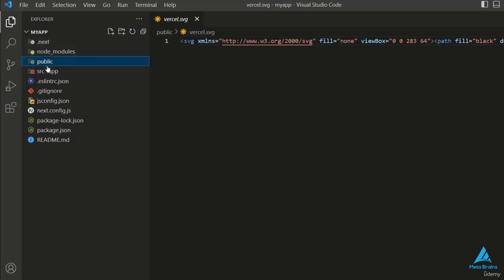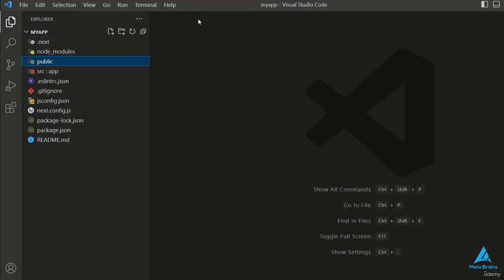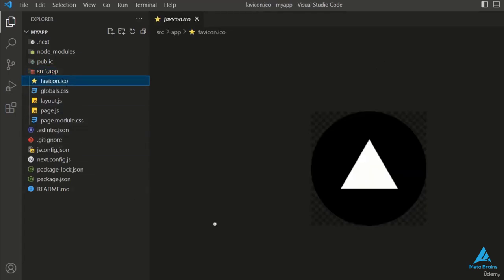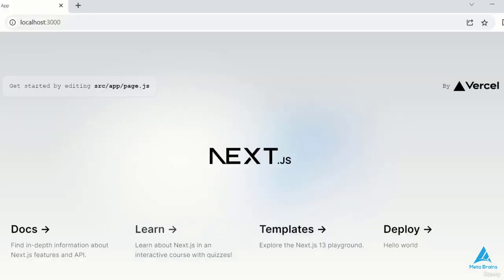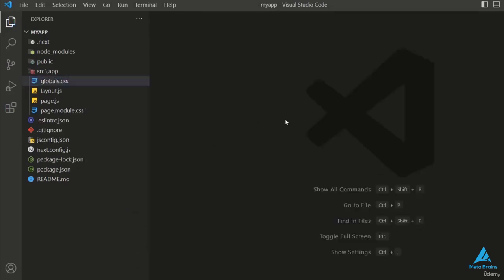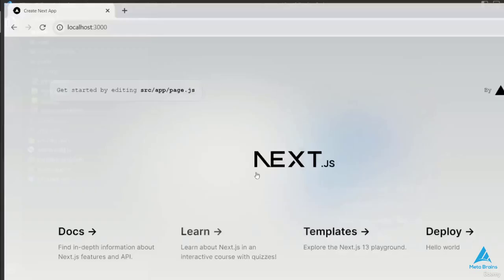After that, there is a public folder containing the next.svg and vercel.svg pictures. This folder is not that special, therefore we can also remove it. Next, there is the source and app folders. So we'll create components and develop our application in this section. The source folder is where everything is built. First of all, there is the favicon.ico icon, which is used as the Vercel icon.